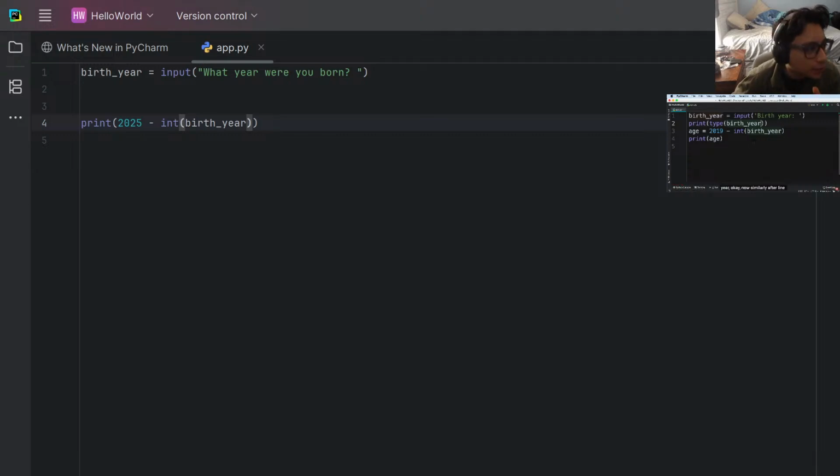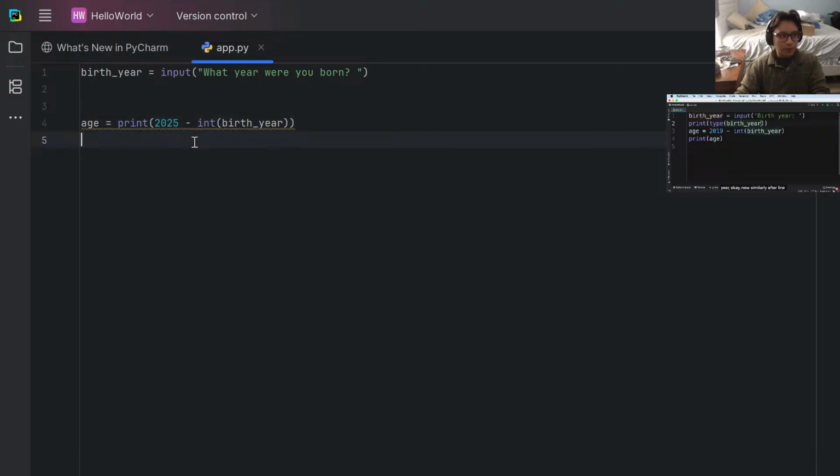Wait, hold on. I'm not even 23 yet. Hold on. Dude. Okay. Age equals print. So we got print now. No. Okay, so actually it's the same thing. No, it's not.